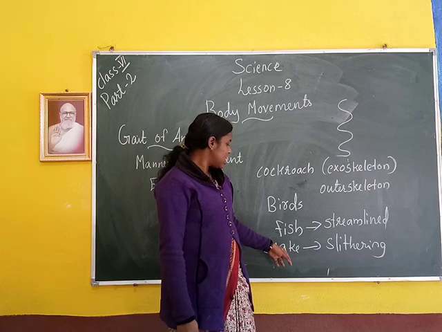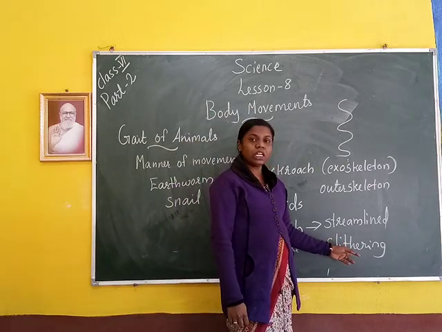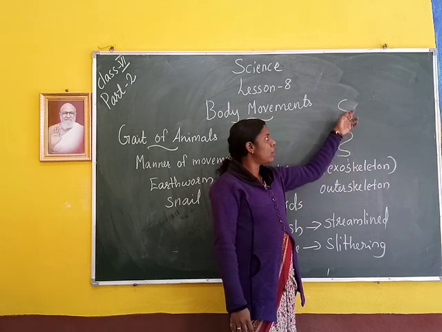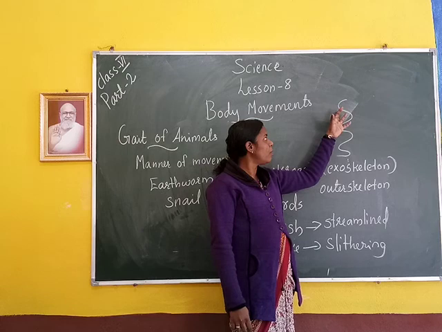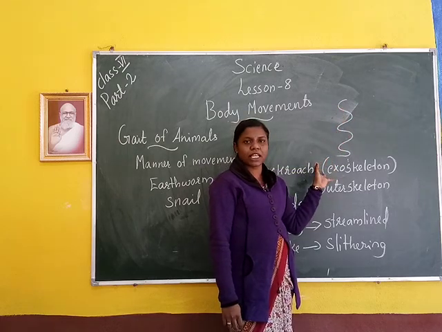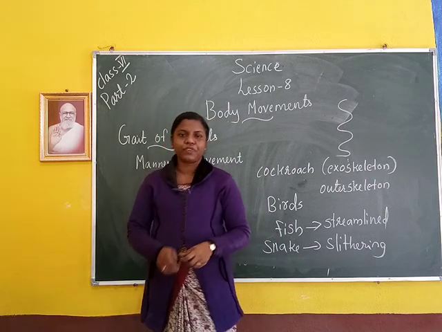Then next is snake. Snake moves by slithering. Their movement is called slithering. That means snakes have only one backbone, and the body moves in loop shapes. This is called slithering. Okay, this lesson is finished.